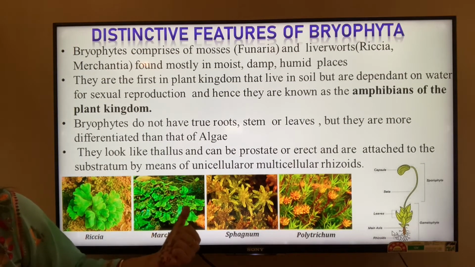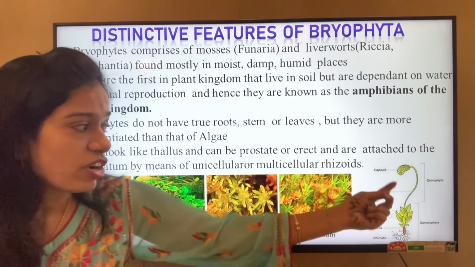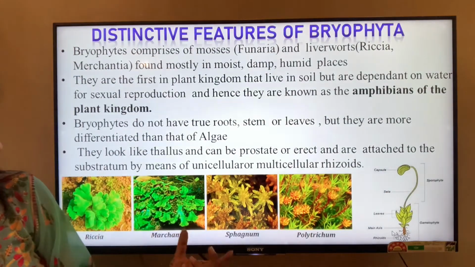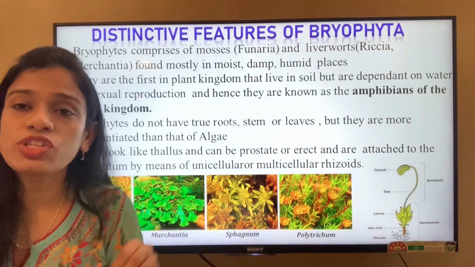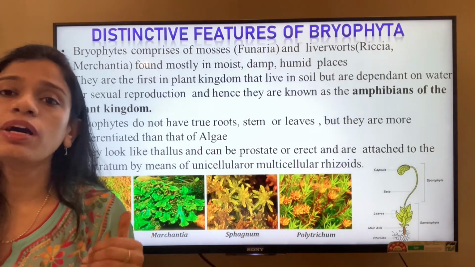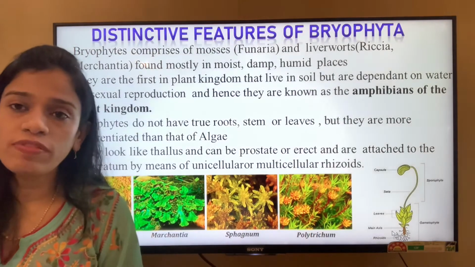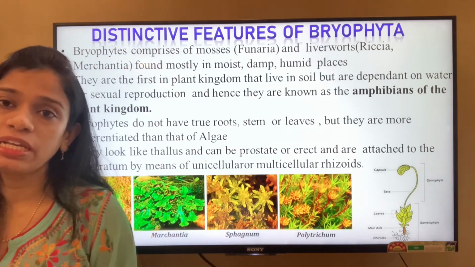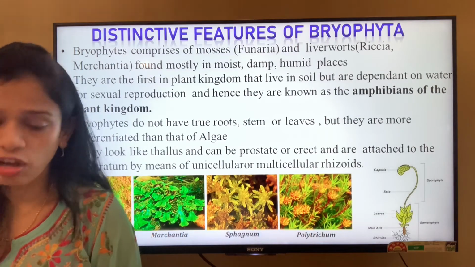Here also they look like a thallus structure, but they bear some reproductive organs. See, the capsule of Funaria is the reproductive part. Even for Marchantia, you will see small cup-like structures on the thallus, which are called gemma cups, and that is also the reproductive structure of the bryophyte Marchantia. So they are a bit more evolved than the Thallophytes or the algae, but more development is still to be seen, or we will be seeing in the classes on the plant kingdom.